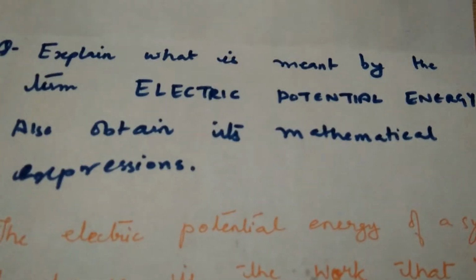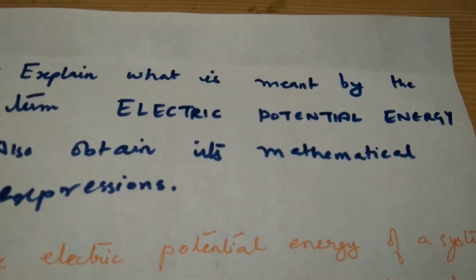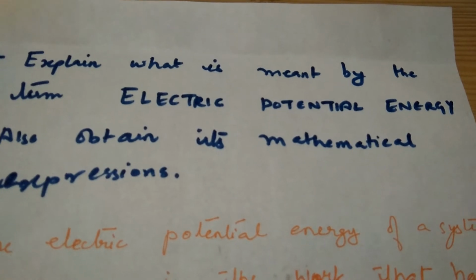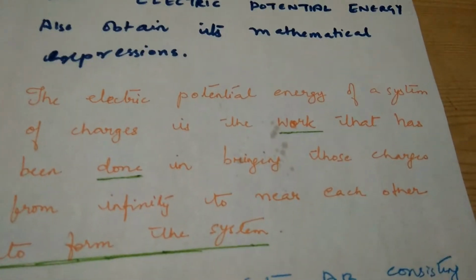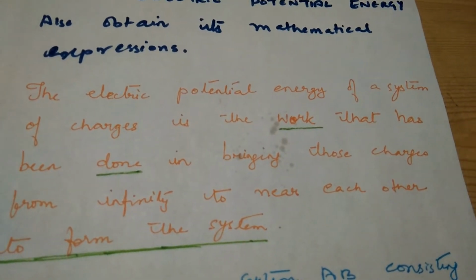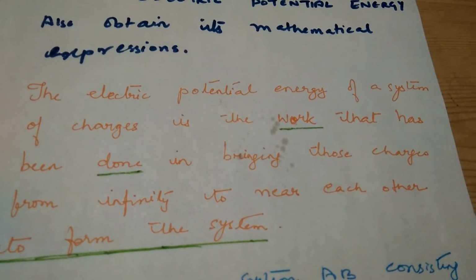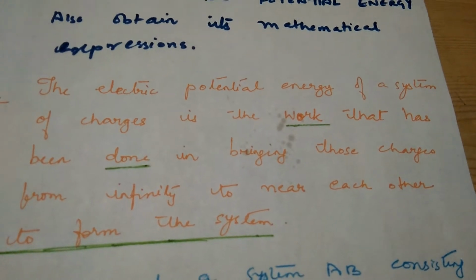So let us now learn about electric potential energy. Explain what is meant by the term electric potential energy. Also obtain its mathematical expression. So electric potential energy of a system of charges is the work that has been done in bringing those charges from infinity to near each other to form the system.